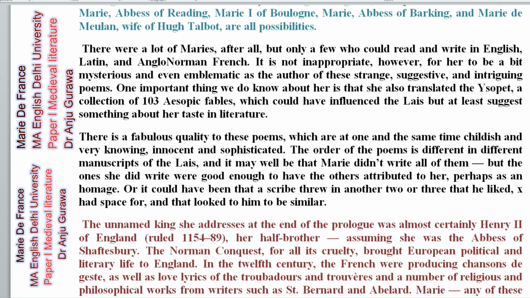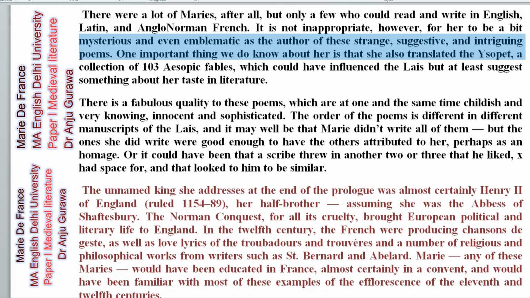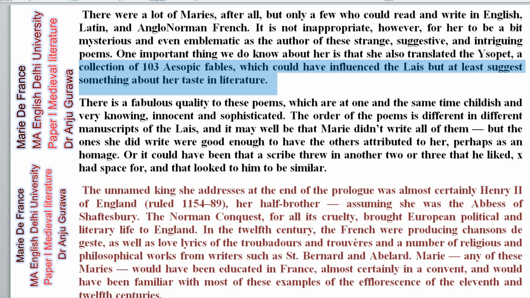Now, there were a lot of Maries, after all, but only a few could read and write in English. So this is another characteristic we need to remember, that there must be many Maries, but few could read and write English, Latin and Anglo-Norman French. It is not inappropriate, however, for her to be a bit mysterious and even emblematic as the author of these strange, suggestive and intriguing poems. One important thing we do know about her is that she also translated the Isopet, a collection of 103 Aesopic fables, which could have influenced the Lais, but at least suggests something about her